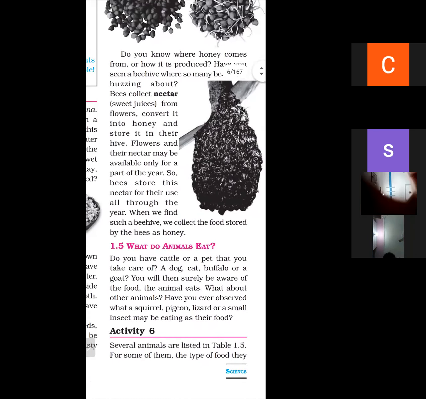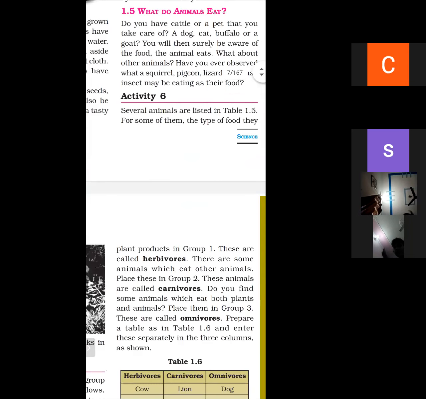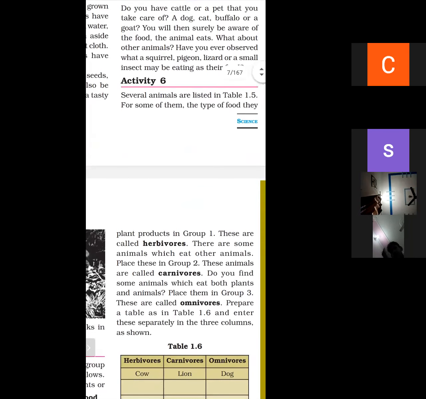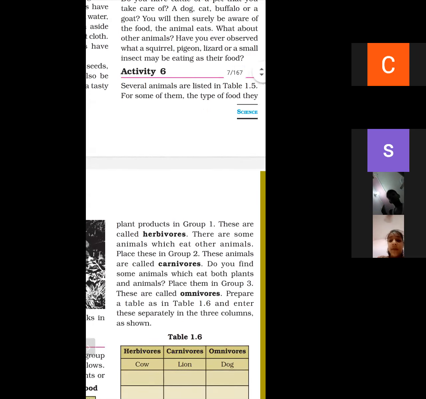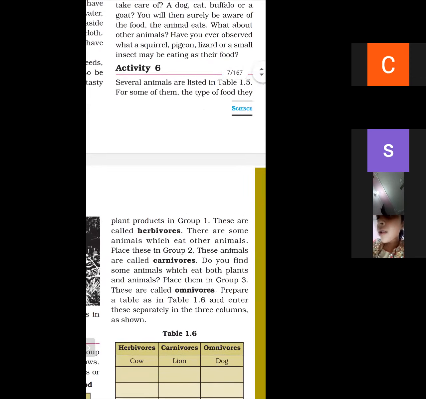Next is, what do animals eat? There are 3 categories of animals: herbivorous, carnivorous, and omnivorous. Animals that eat only plants or plant products are called herbivorous. Animals that eat only the flesh of other animals are carnivorous. And third is omnivorous. Animals that eat flesh as well as plant products are called omnivorous. An example of herbivorous is cow. An example of carnivorous is lion, and an example of omnivorous is dog.